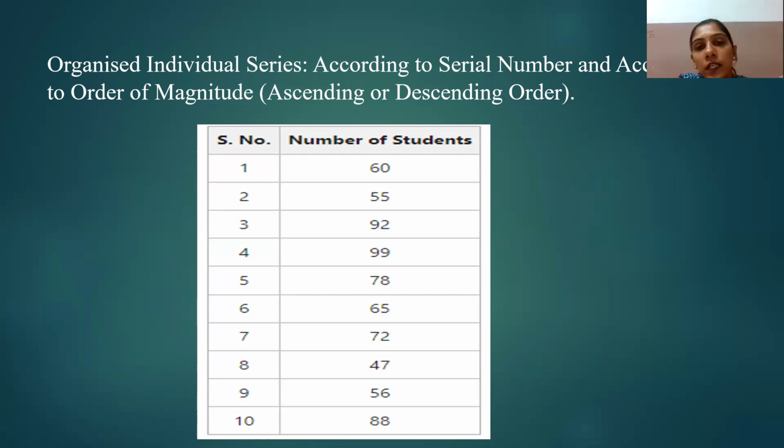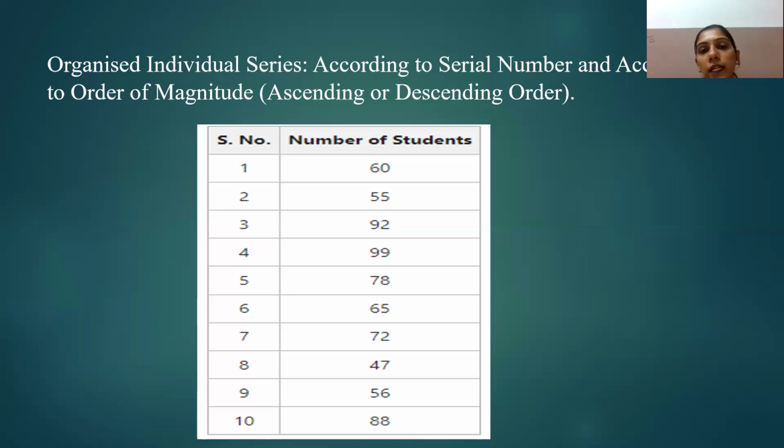You can say in ascending order or in descending order. It's your choice in what type of series you are going to arrange. You are going to convert your raw data into an organized form. You can order that in ascending order or in descending order, or in a series number or in order of magnitude, as you can see in this example also.